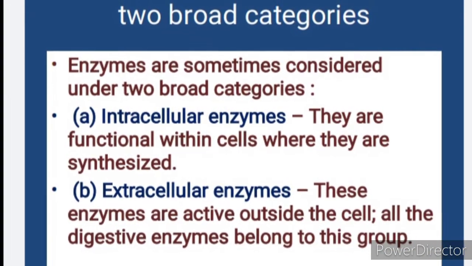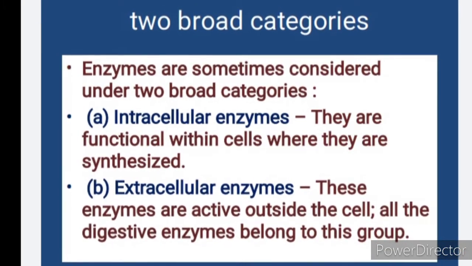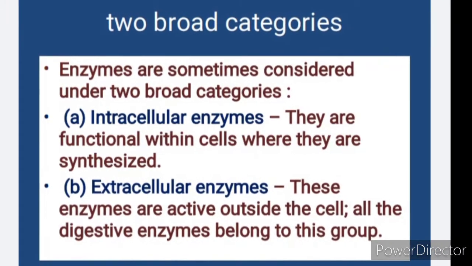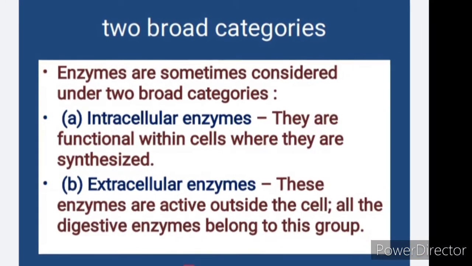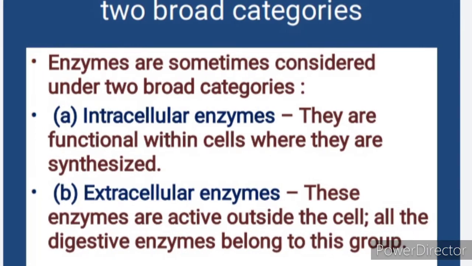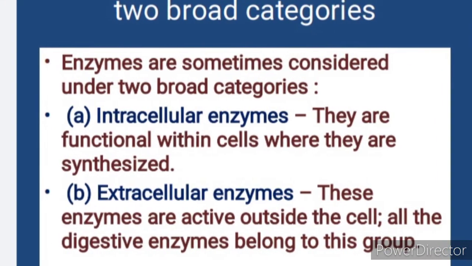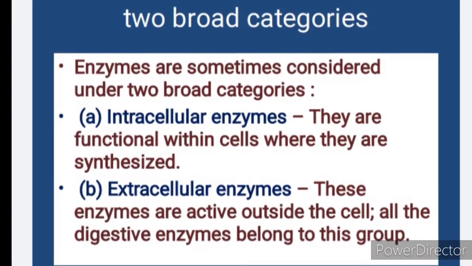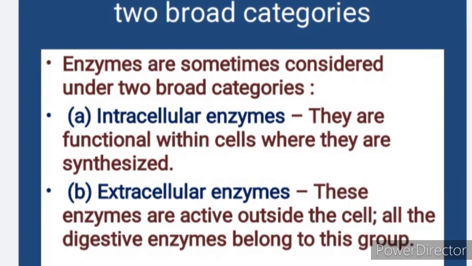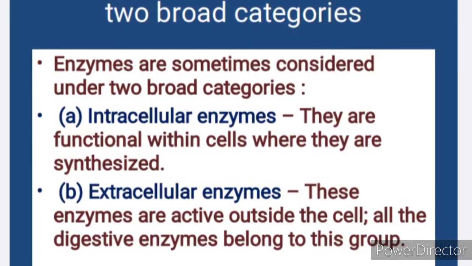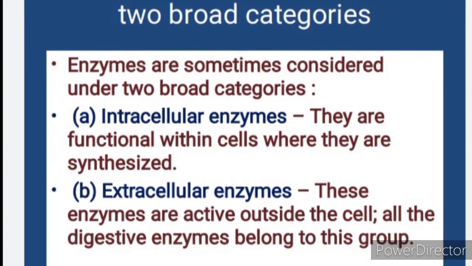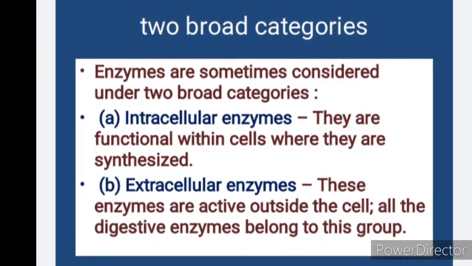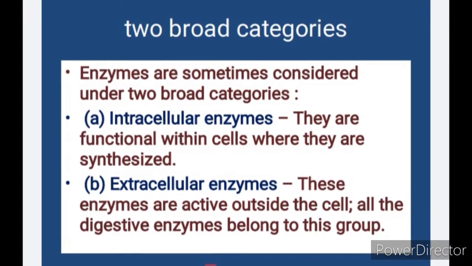Naming and classification of enzymes. Many enzymes have common names. For example, trypsin, a proteolytic enzyme, is secreted by the pancreas. A common name provides little information about the reaction that the enzyme catalyzes. Many enzymes are named for their substrate and for the reaction that they catalyze, with the suffix -ase added. For example, ATPase is an enzyme that helps in the breaking down of ATP, whereas ATP synthase is an enzyme that helps in the synthesis of ATP.